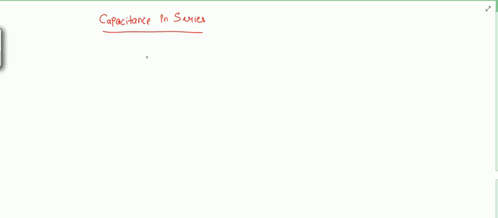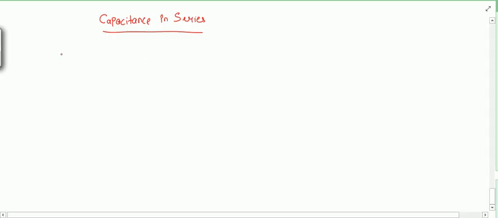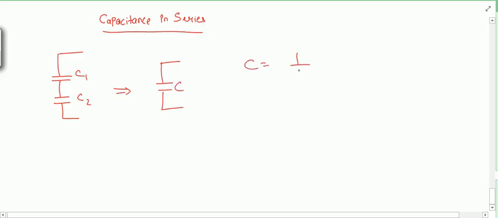Now let us see another topic, capacitance in series. You have learned in networks, and many of you might know, what happens when capacitors are in series. They can be replaced by an equivalent capacitance C, whose value is given by 1 by C1 plus 1 by C2, and if you take the whole inverse, you can write C1 C2 upon C1 plus C2.